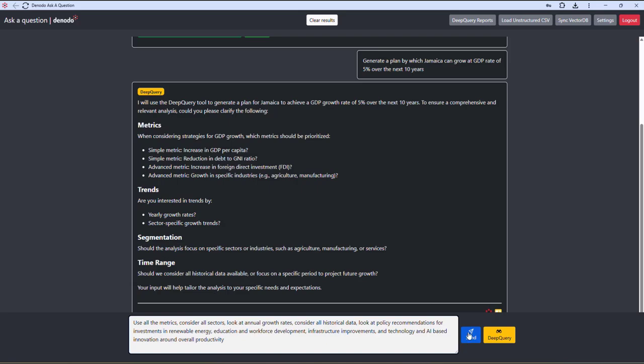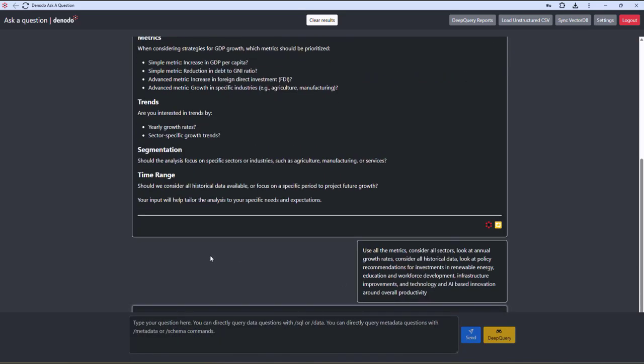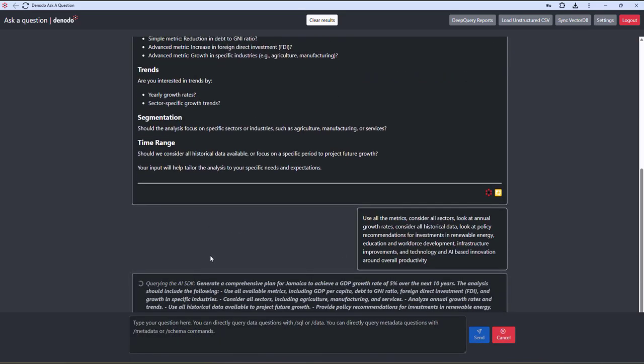And so now, select send. And so at this point, Deep Query is going to generate a specific plan, outline all the steps, the different data sets which it needs to be able to do that query. And that's going to take a while to run through all those queries, get the responses, and then formulate a response. We're going to let that run for a while and then come back and look at it.